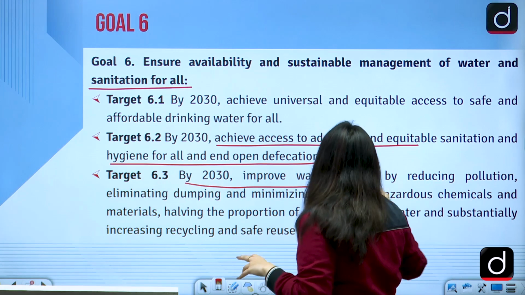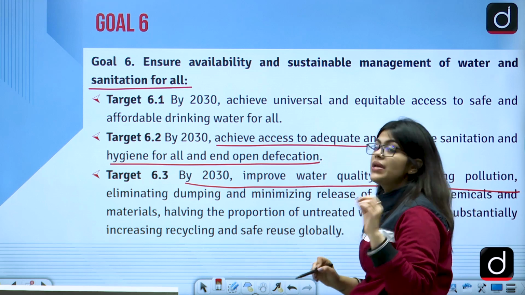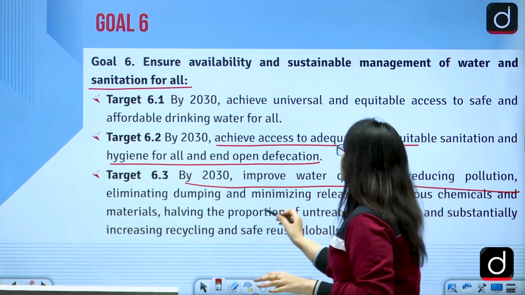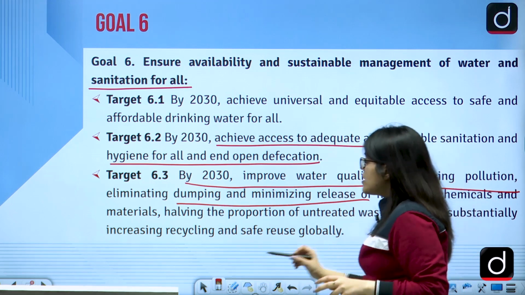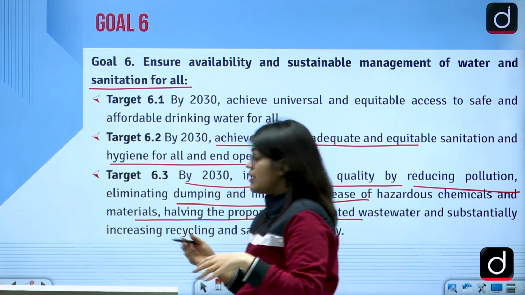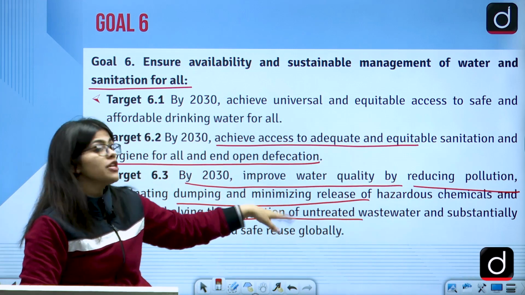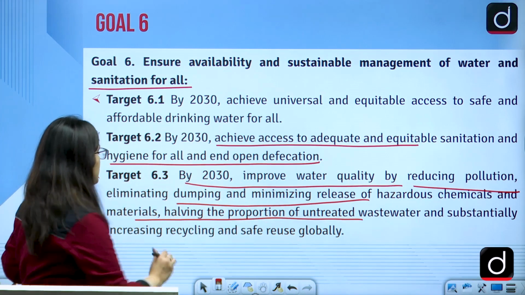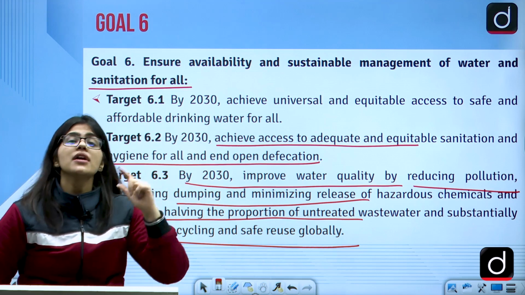By 2030, improve the water quality and reduce the pollution that we have. Eliminate all the dumping, minimize the release of hazardous chemicals, and of course you have to halve the untreated wastewater and substantially increase the recycling of the water so that it can be reused.